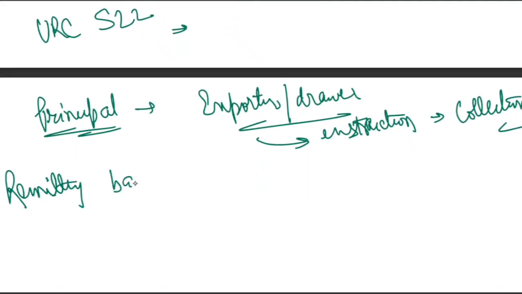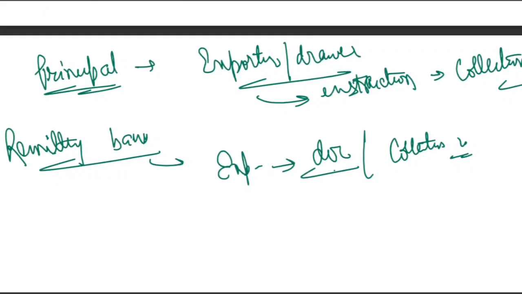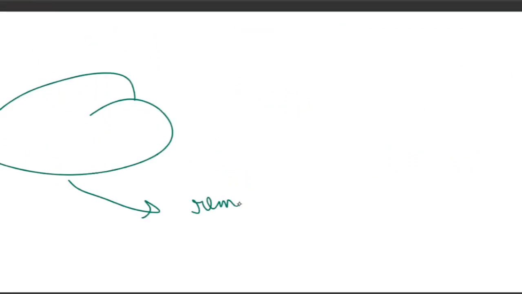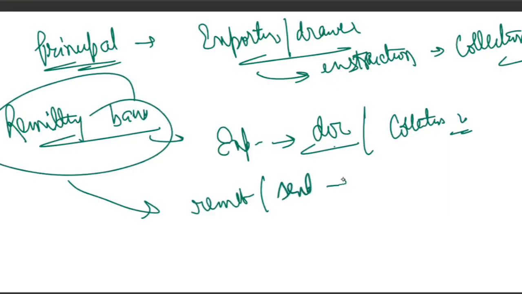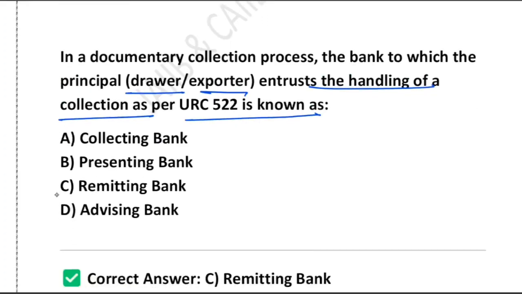The second thing we have is the remitting bank. See, the bank to which the exporter hands over the document. The remitting bank is the bank to which the exporter hands over the document or collection instruction. So what it does, it remits, or it sends, the document to the importer country. This is always the exporter's bank. So the correct answer we have here is option C, remitting bank.